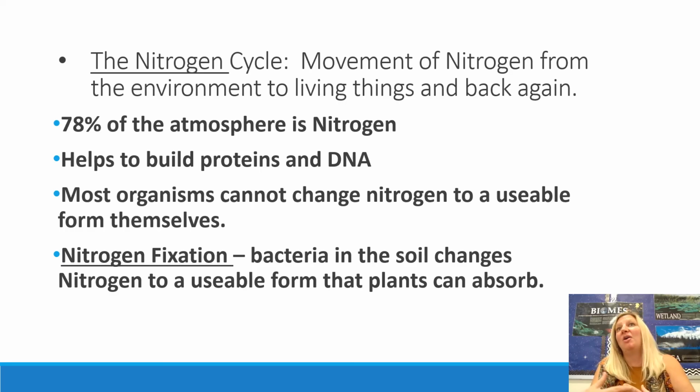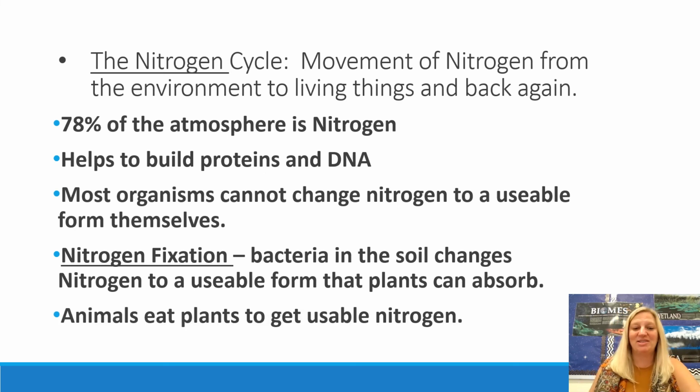Plants then allow the animals to use the nitrogen, and if you eat plants or eat animals, you're getting nitrogen that way. Everything dies and goes back into the soil through decomposers, and then the process starts all over again. So it's bacteria, then plants, then animals, then decomposers, and then it starts over. That's the nitrogen cycle. Animals have to eat plants or other animals, and plants have to have their roots in the soil to get it from the bacteria.